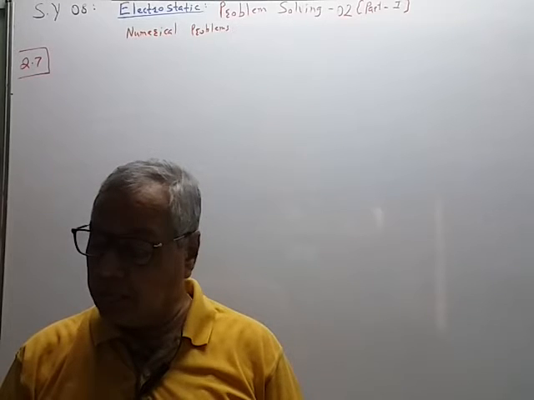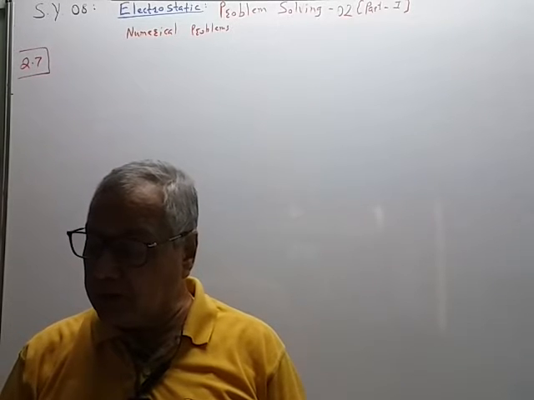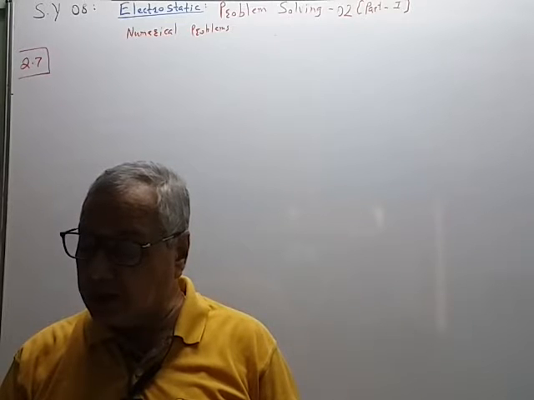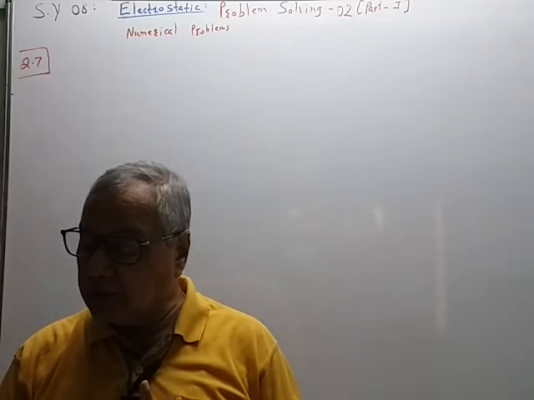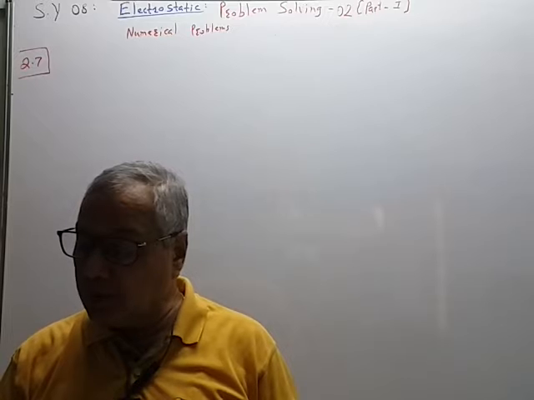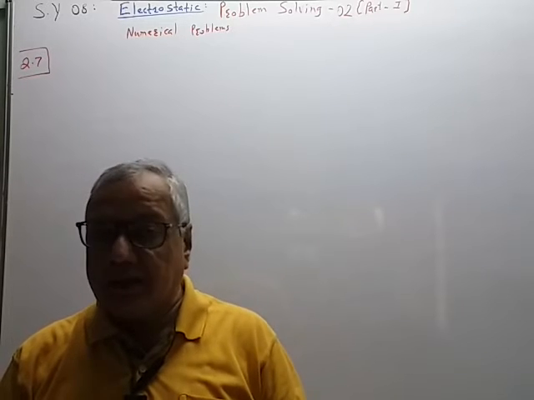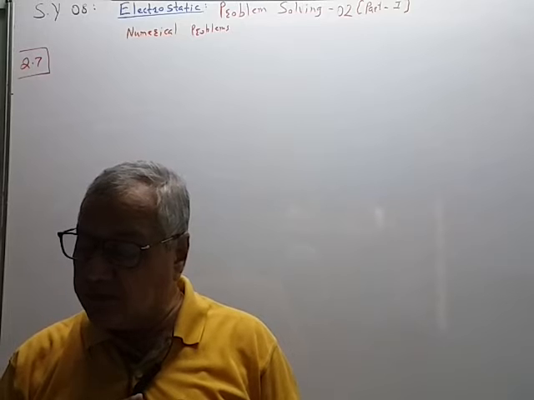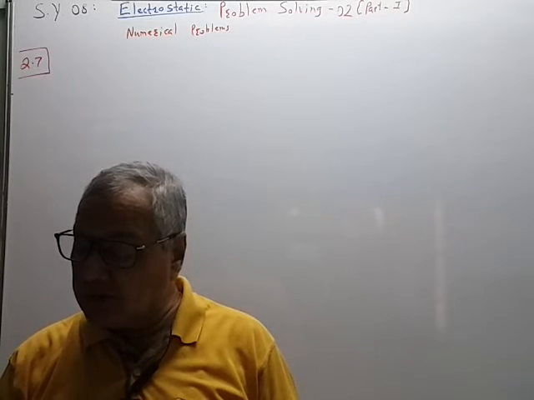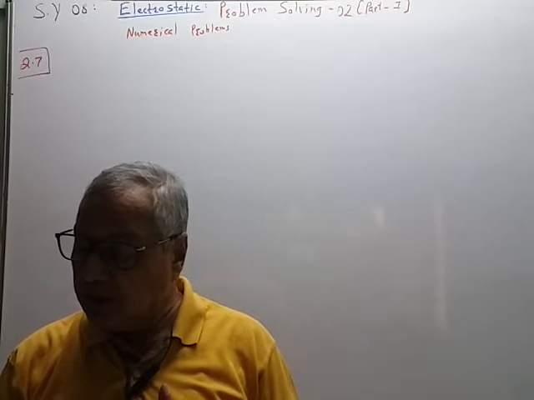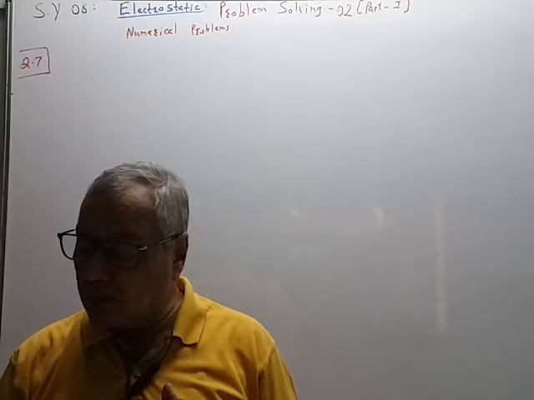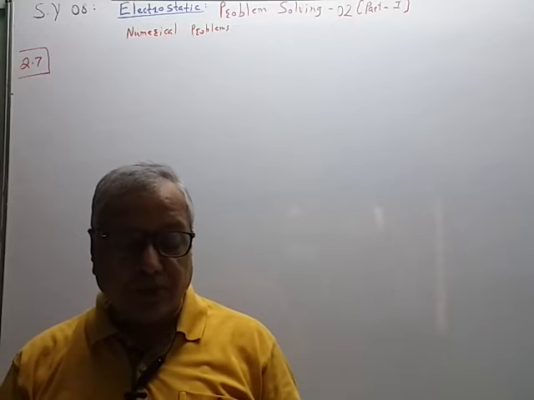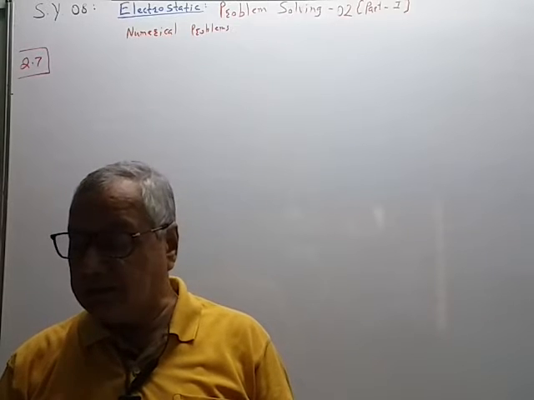Question number 7. The two charges of magnitudes minus 4 times capital Q and plus 2 times capital Q are located at the points 2a, 0 and 5a, 0, म्हणजे x axis वर ठेवलेले respectively. What is the electric flux due to these charges through a sphere of radius 4 times a with its center at the origin? तर गॉस ला फक्त आपल्याला प्रॉपरली यूज करता यायला पाहिजे.